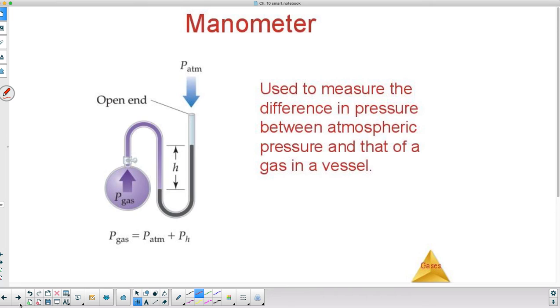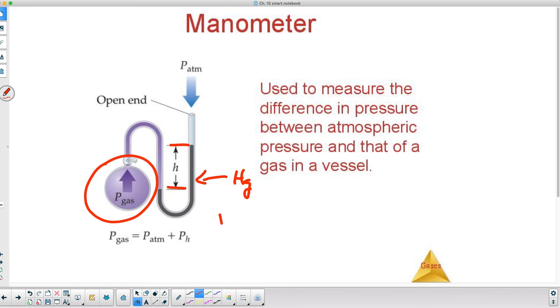Here's something called a manometer. A manometer is a way to measure the pressure of a gas. You have a vessel of gas right here, and then your manometer has a U-tube, and this part right here is mercury, which is why they started using mercury, because it's a liquid and it's very dense. So we can measure the difference between the height of where it's the highest and where it's the lowest.